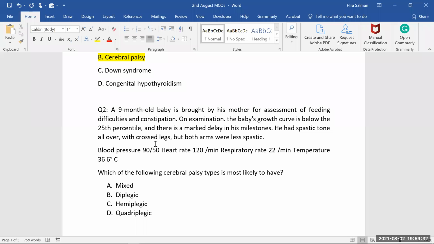We can say it's a quadriplegic. So in this child, what do you think? Here they are saying that of course cerebral palsy is there. So they are asking which of the following CP types is most likely. So this is a confirmed diagnosis of a CP child.